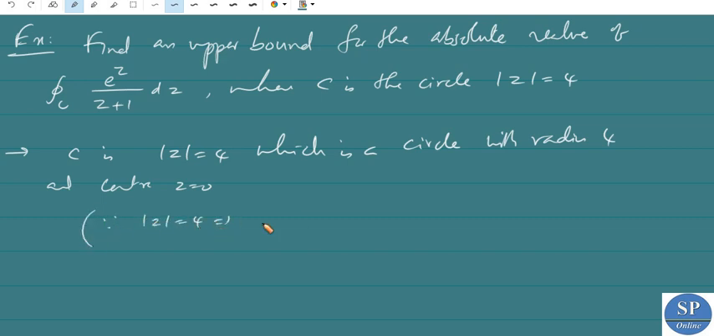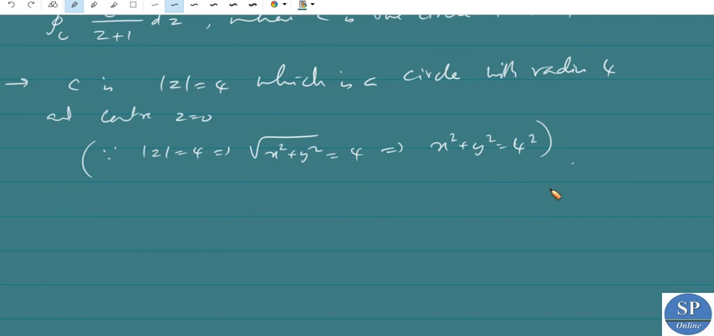Mod z is equal to 4 means the square root of x square plus y square, the modulus of x plus iy, is equal to 4. That means x square plus y square is equal to 4 square, which is a circle with center (0, 0) and radius 4. So this is the circle with radius 4.